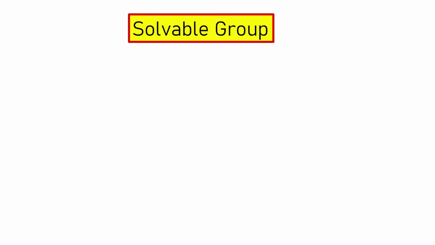So, let us define first of all soluble groups. This is the definition of soluble group.